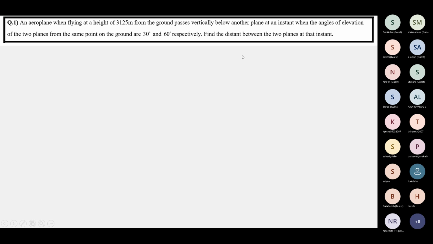find the, not distant children, find the distance between the two planes at that instant. Please try, children. I'll just get back.